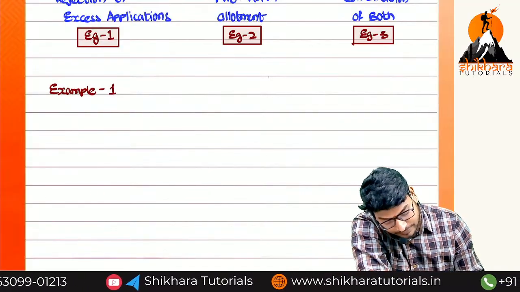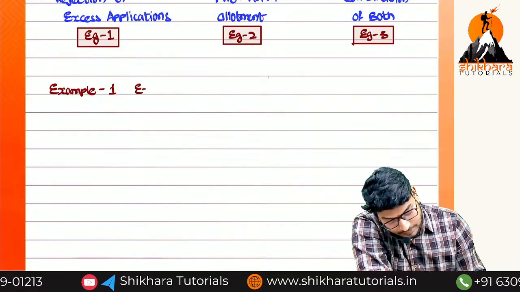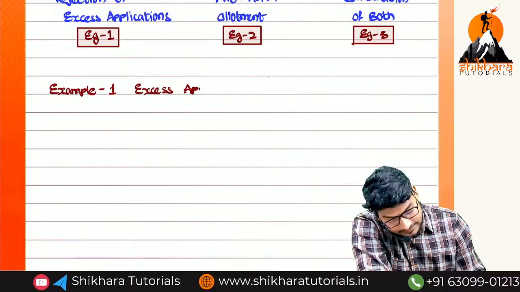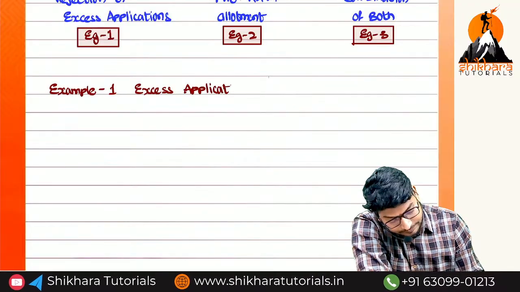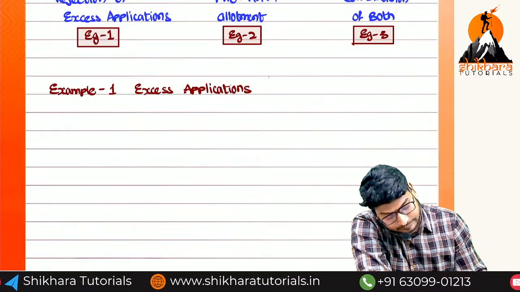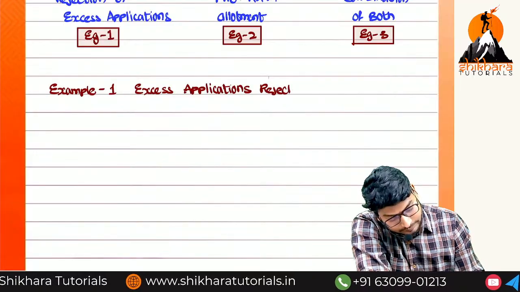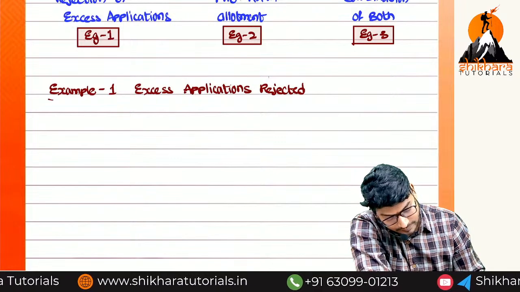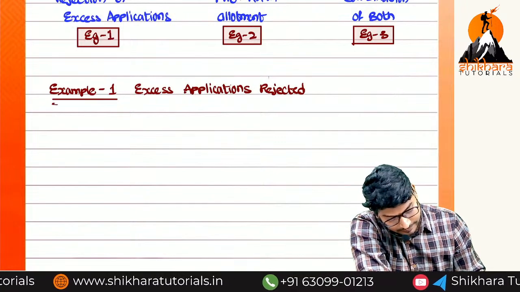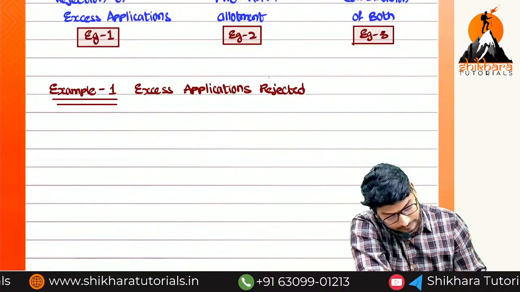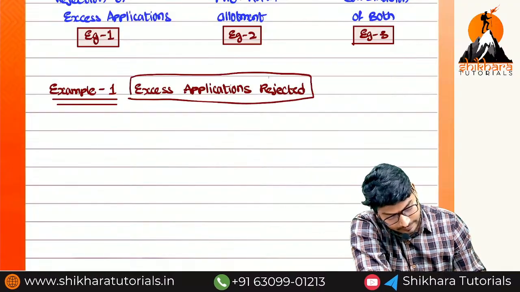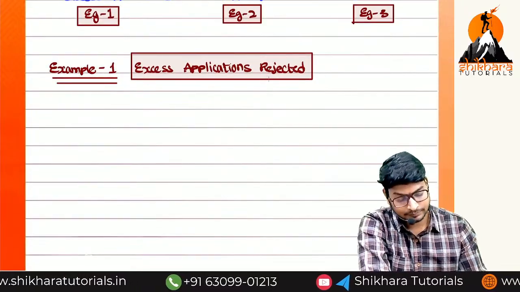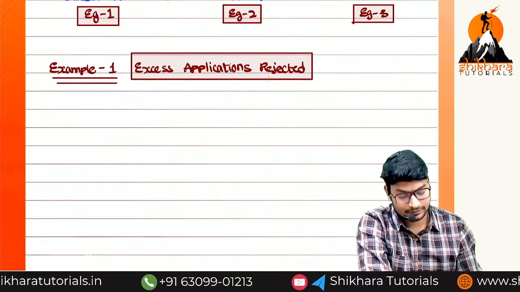What is the example number 1, ma? Excess applications rejected. Okay, how many shares we have issued, ma?